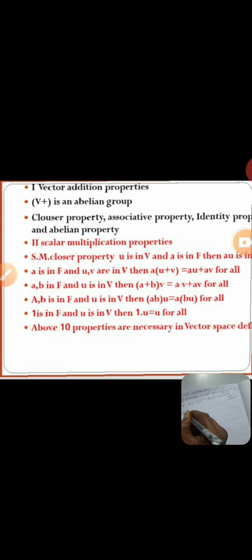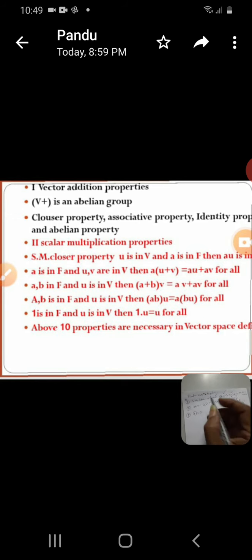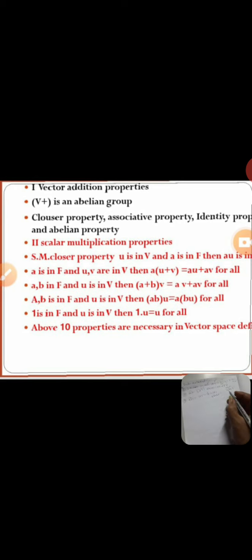And the eighth property is also the same. What about c? a, b element of F: two elements are considered from F under the eighth property. Under the seventh property, one element came from F and the other two elements came from V. This is the reverse of seven and eight. See, a, b element of F and u element of V, that implies (a + b)u = au + bu, for all a, b element of F, u element of V. This is the eighth property.